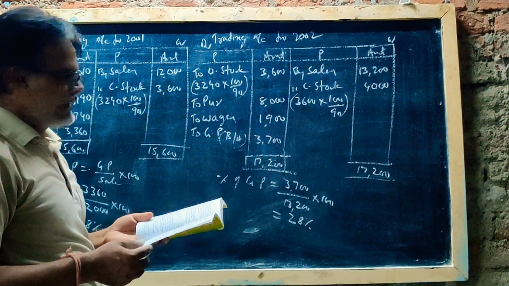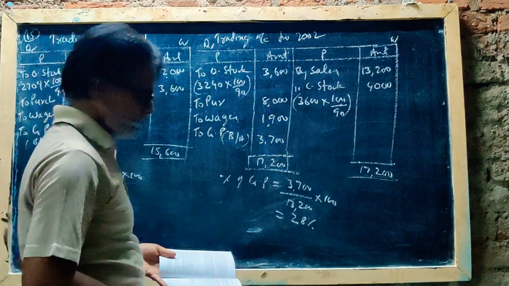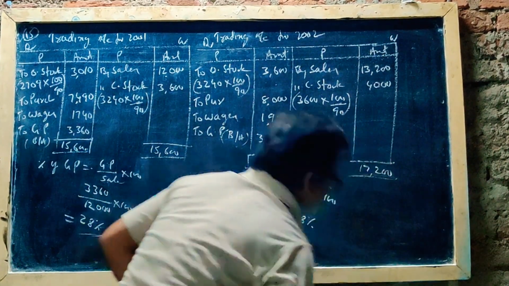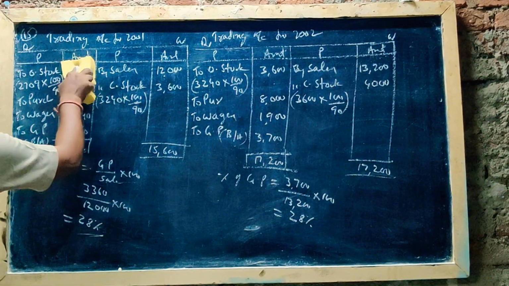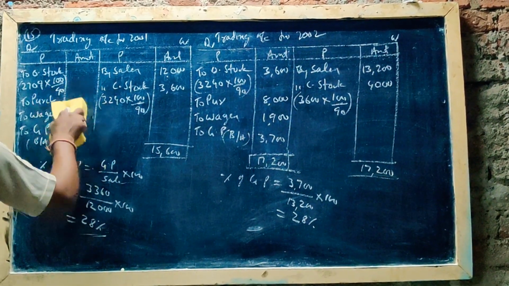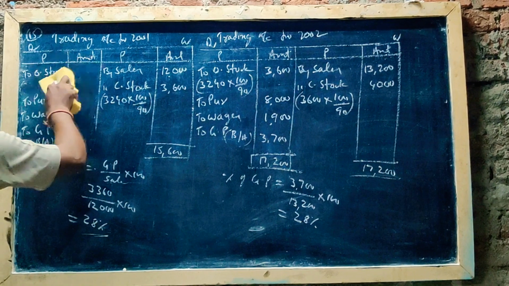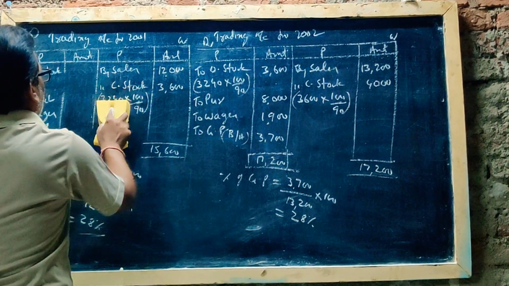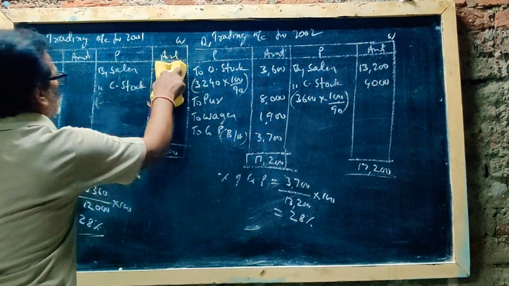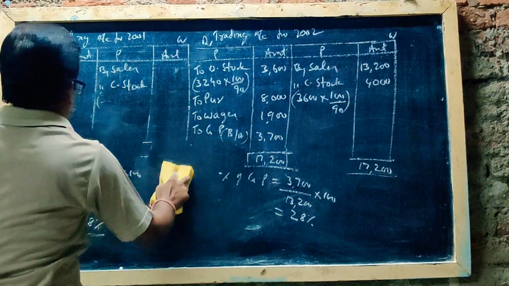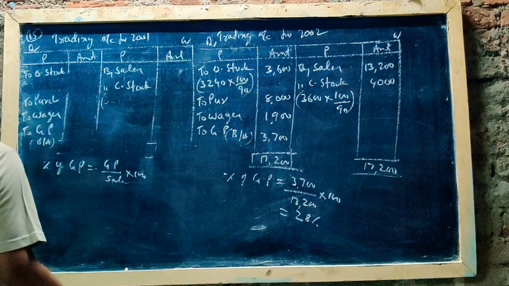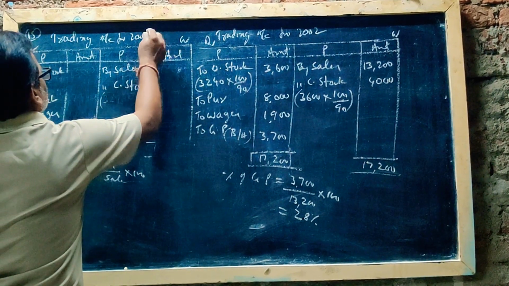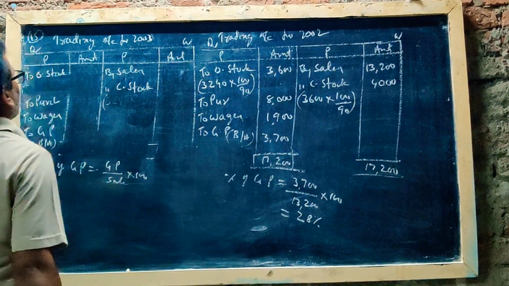Next, one more trading account we have to prepare, then the memorandum trading account. So I will rub this board. I will just change the amounts, because the information is the same. Now 2003 trading account.